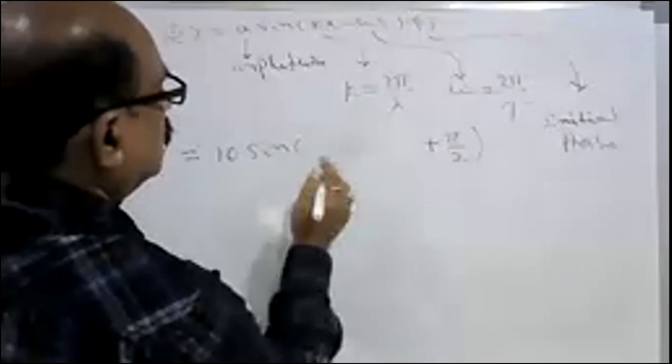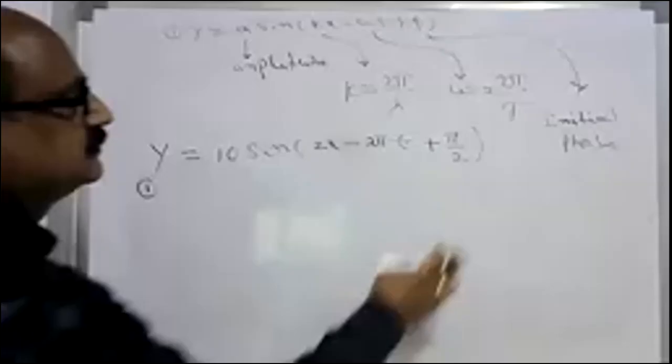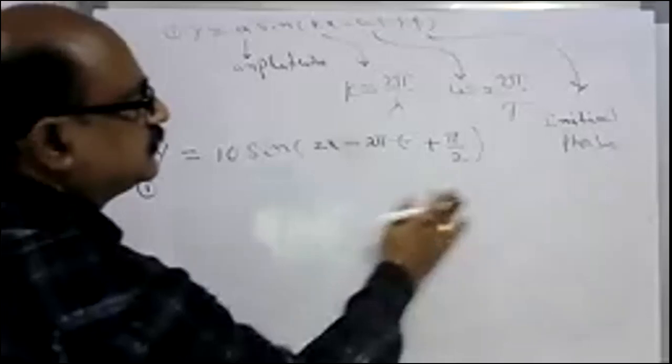Now I will ask you one by one. What is the amplitude of this wave? 10 meters.